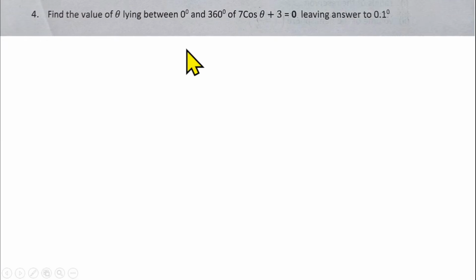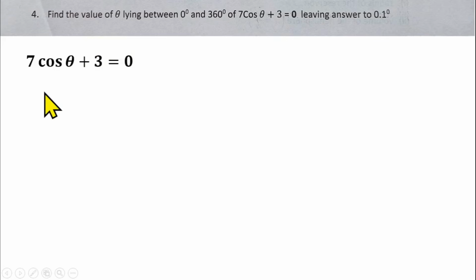Question number 4 is from trigonometric ratio. Find the value of theta lying between 0 degrees and 360 degrees of 7 cos theta plus 3 equals 0, leaving your answer to 1 decimal place. Now, what can we say? Like I said, the question is from trigonometric ratio. Our aim is to find theta. So from there, what can we do?